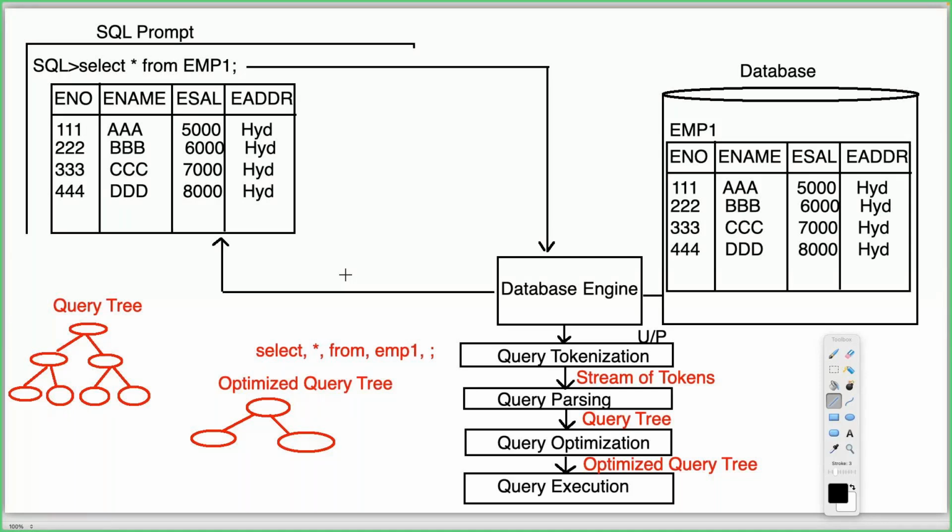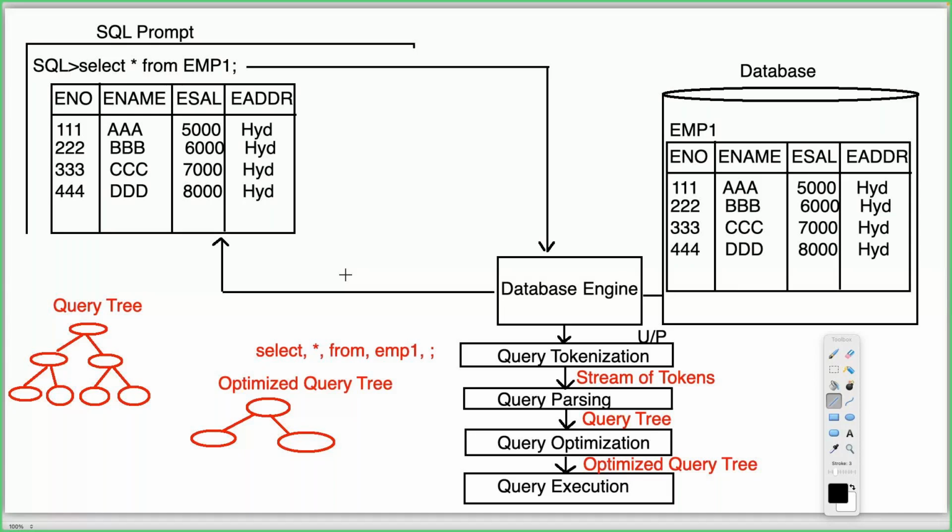What is the purpose of the query parsing phase? To check the errors in the SQL query. How is it able to check those errors? By constructing a tree. The tree is called a query tree. How is this query tree going to be created? By using parsing algorithms.